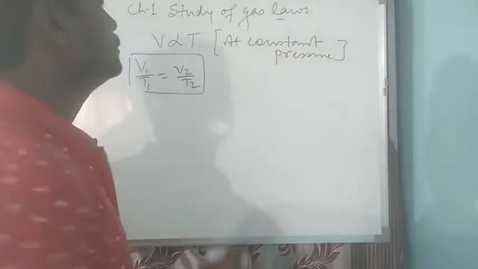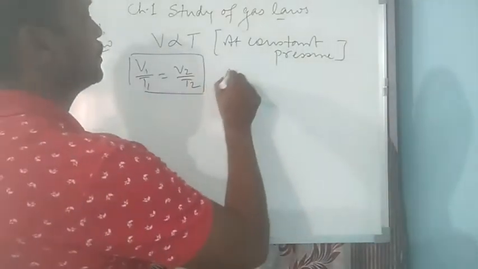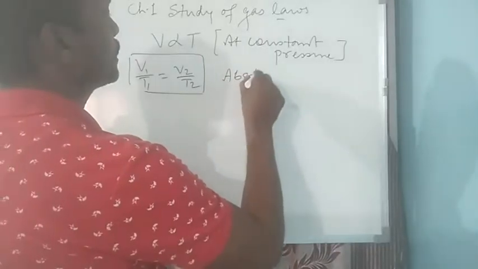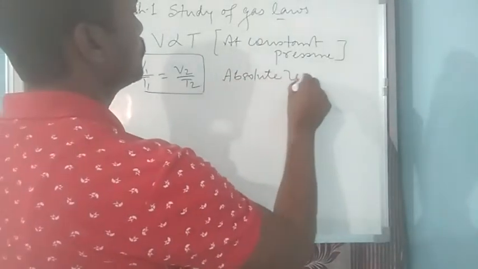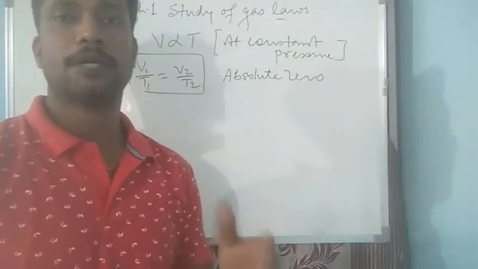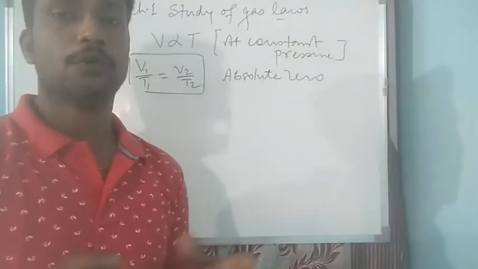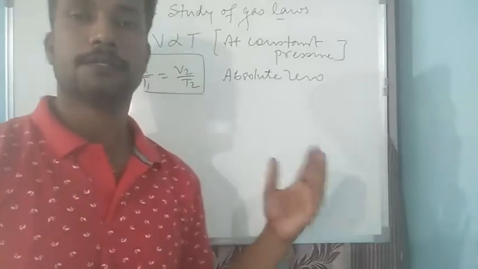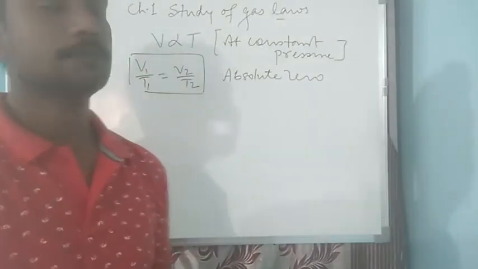Now as we know that volume of a gas can become zero at a temperature of 0 Kelvin or absolute zero, though it is not possible to attain that temperature.